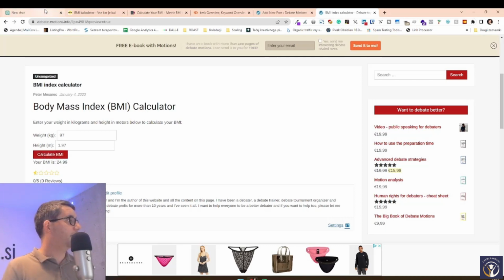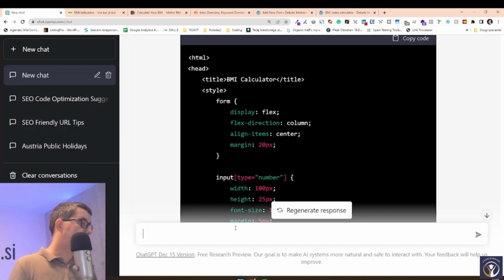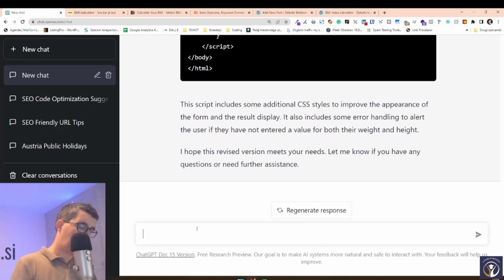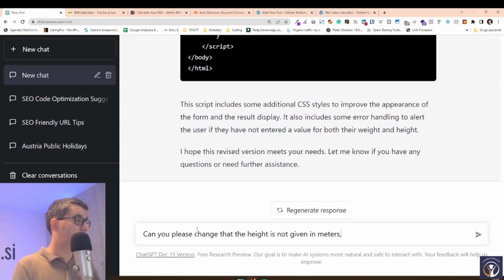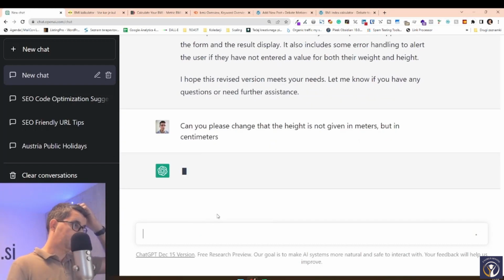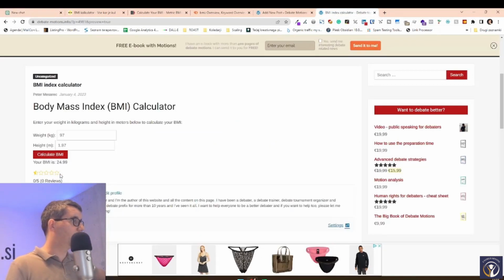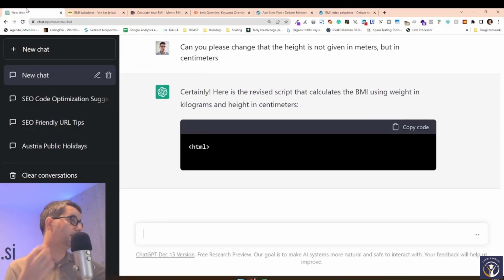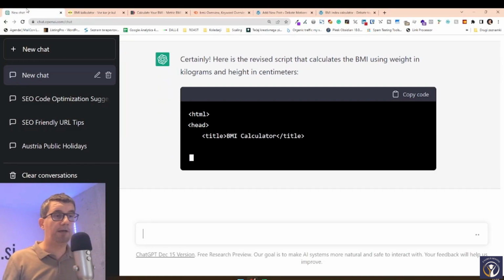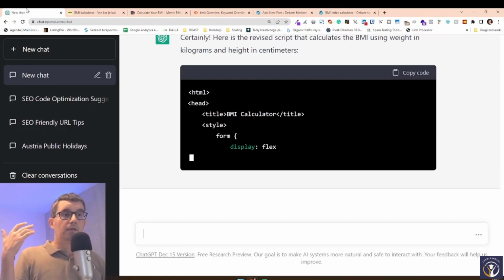I could now go and say, can you please change that the height is not given in meters, but in centimeters? Because no one's going to write 1.97 meters. I think so, right? And it gives me that. So it doesn't really matter.